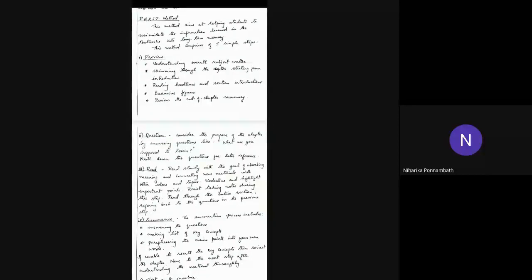So this method comprises 5 simple steps. First is preview, and preview means you are just going through the overall subject matter. This is similar to what we did in the SQ3R method. There, the first step was survey, and similar to survey, here we have the same step, but it is named preview.